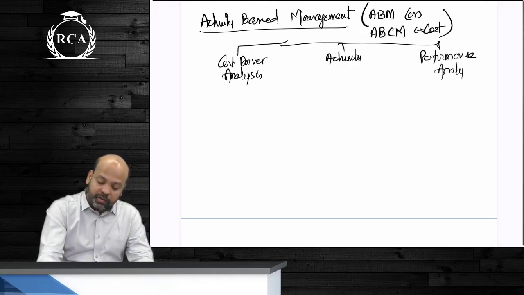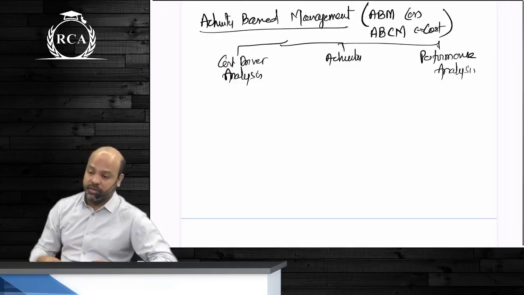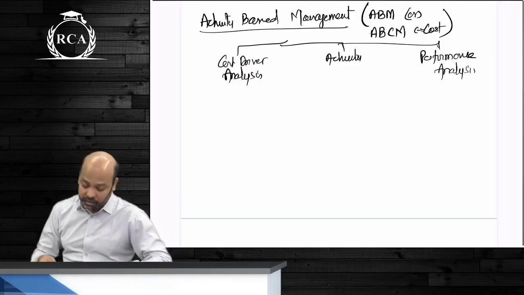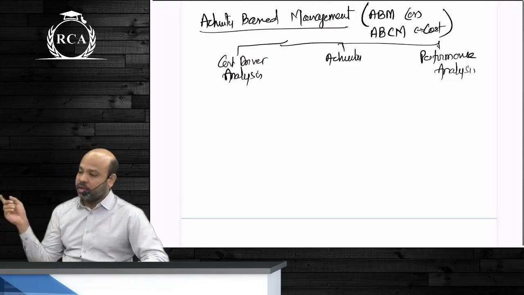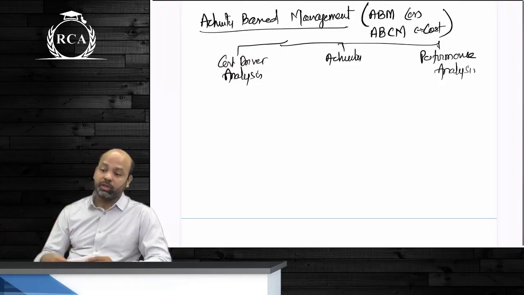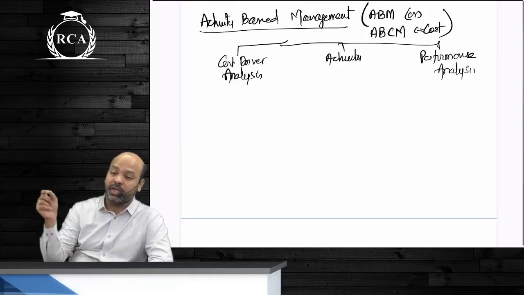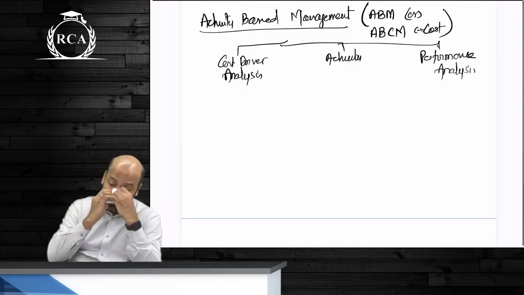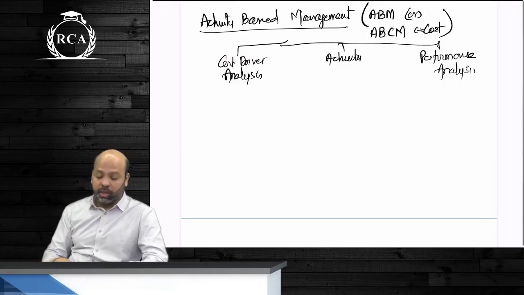Cost driver analysis, guys, is basically undertaking a study of all the cost drivers of the organization, the factors that are resulting in the organization incurring cost. Unless and until you undertake a detailed study of all the cost drivers of the organization, you will never be able to save any cost. Because of which factors is the organization as such incurring cost, or what is driving the cost of activities of an organization. Proper detailed study has to be undertaken.